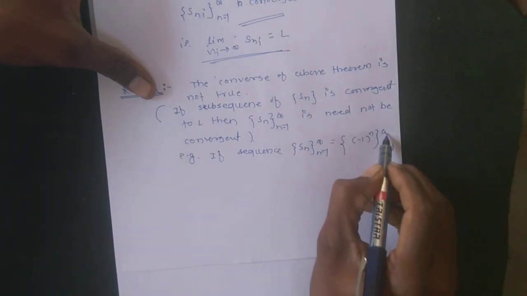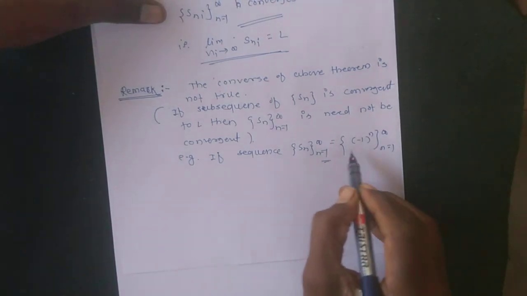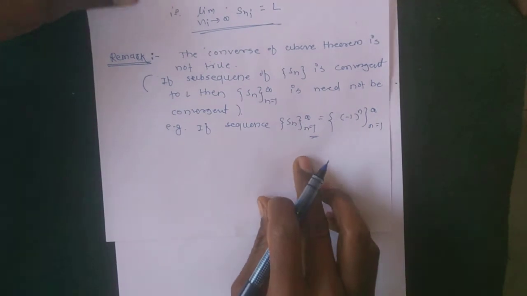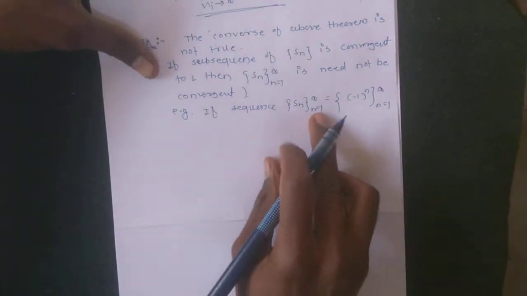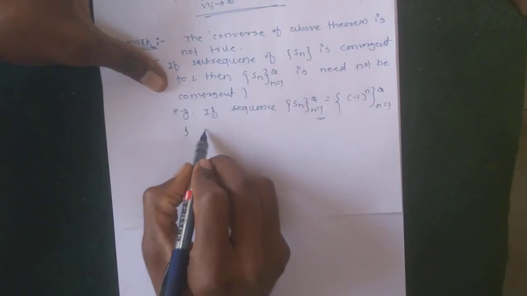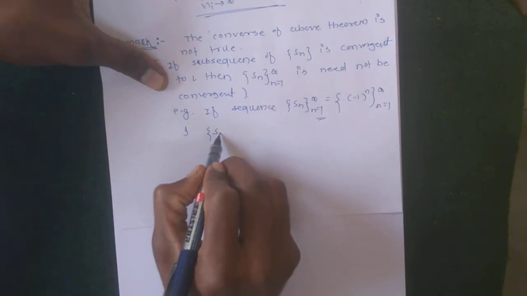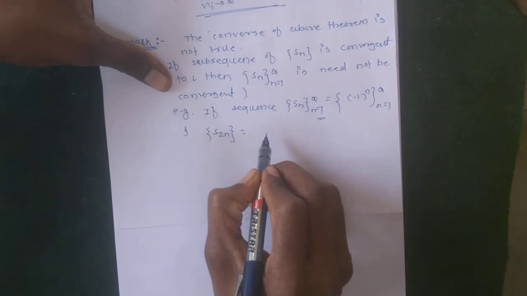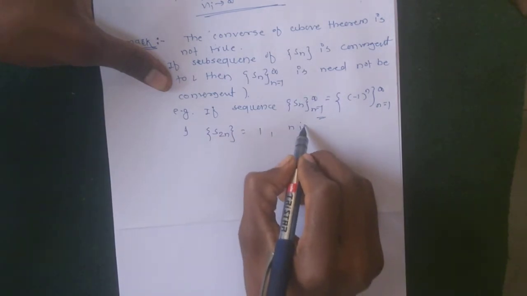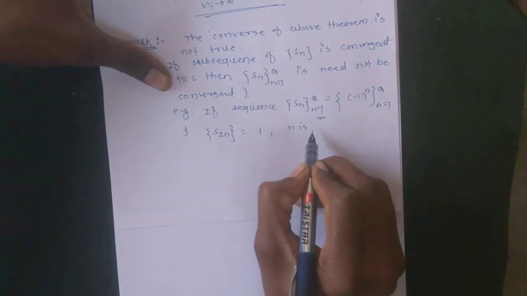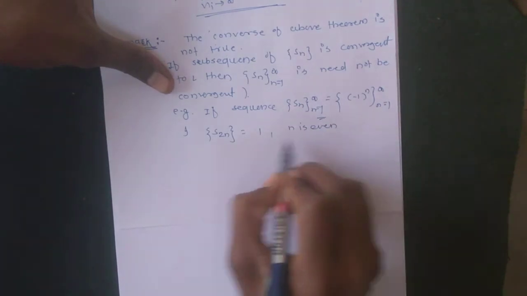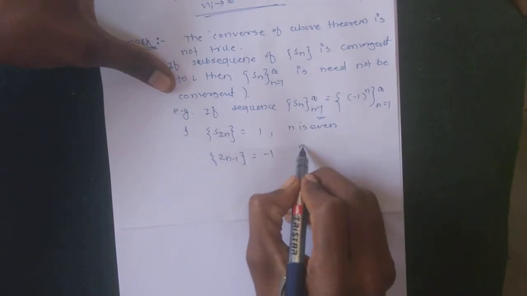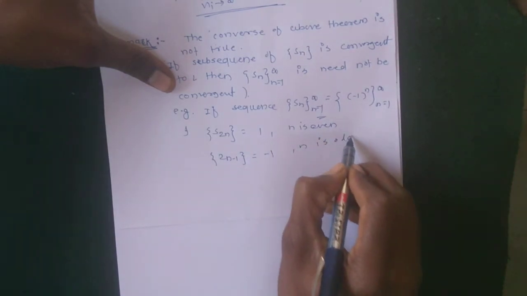This sequence has no limit, meaning it is not convergent to a unique limit point. Its subsequences are S_2n equal to 1 when n is even, and S_2n-1 equal to -1 when n is odd.